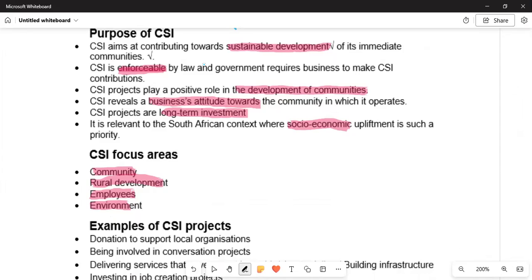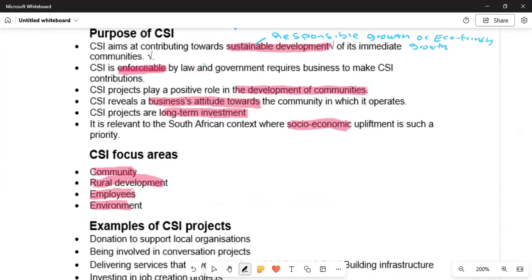So this means we are talking about responsible growth. They are contributing towards sustainable development, meaning there will be responsible growth or eco-friendly growth.